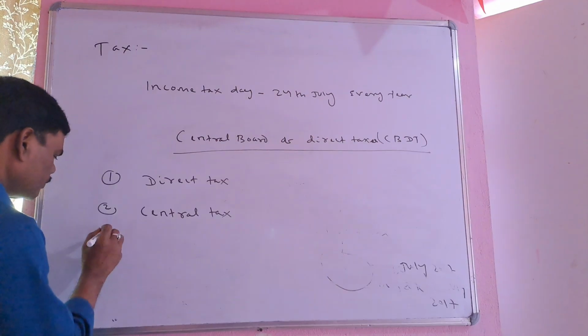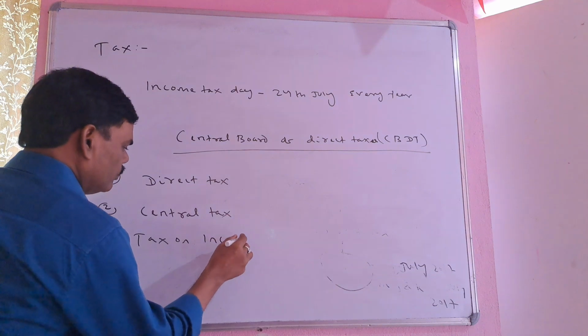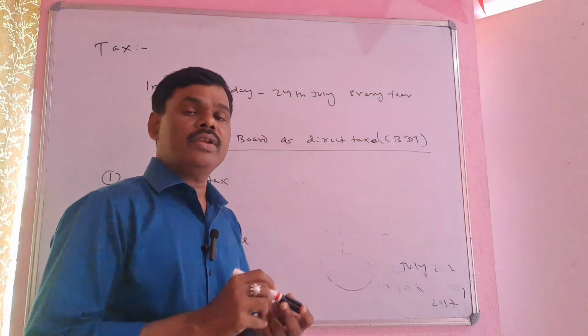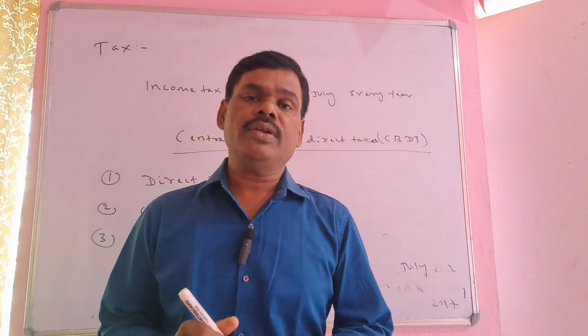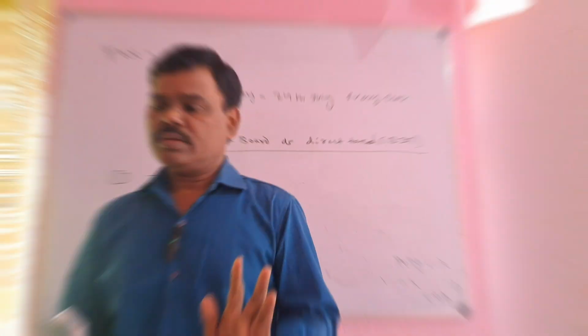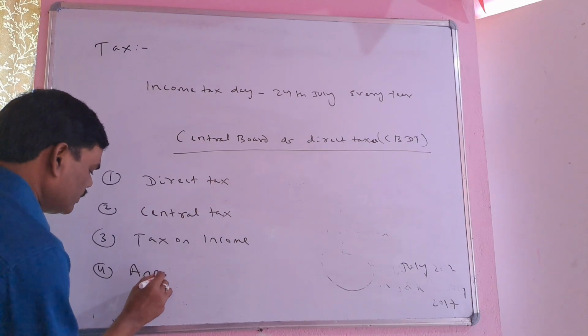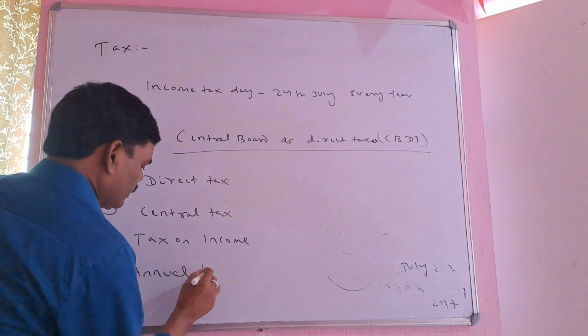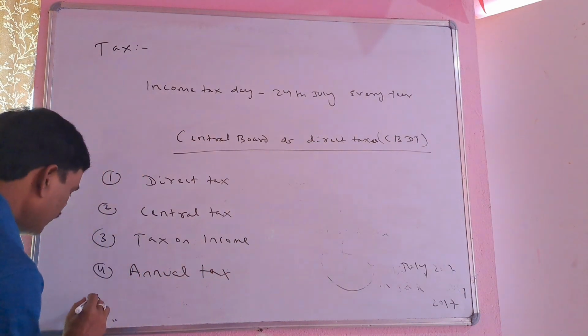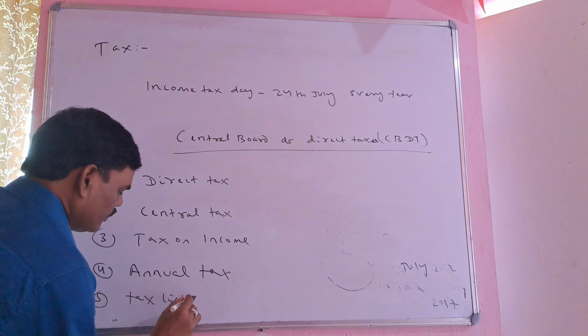Third, tax on income, right? On the basis of your income, you have to pay tax to the government. Then annual tax. Next, tax liability.